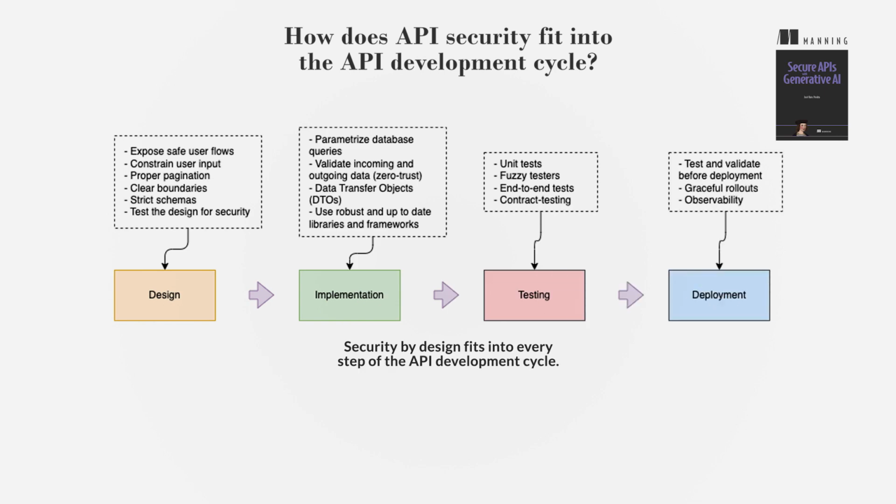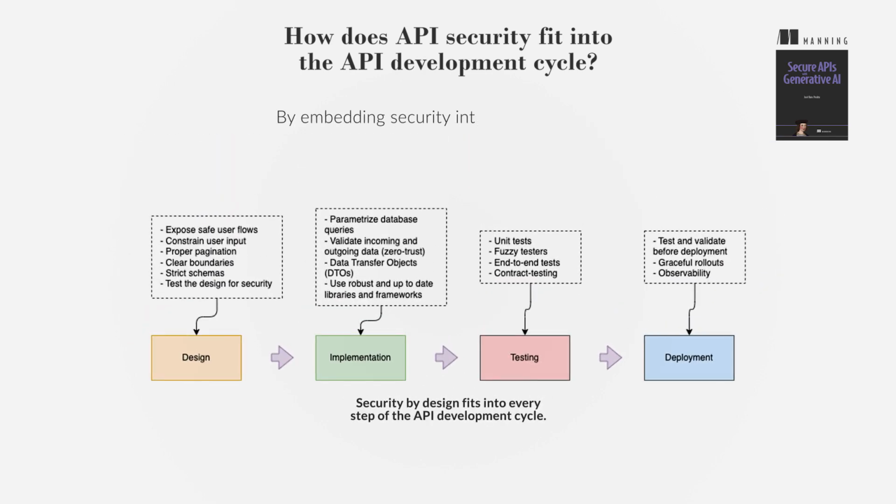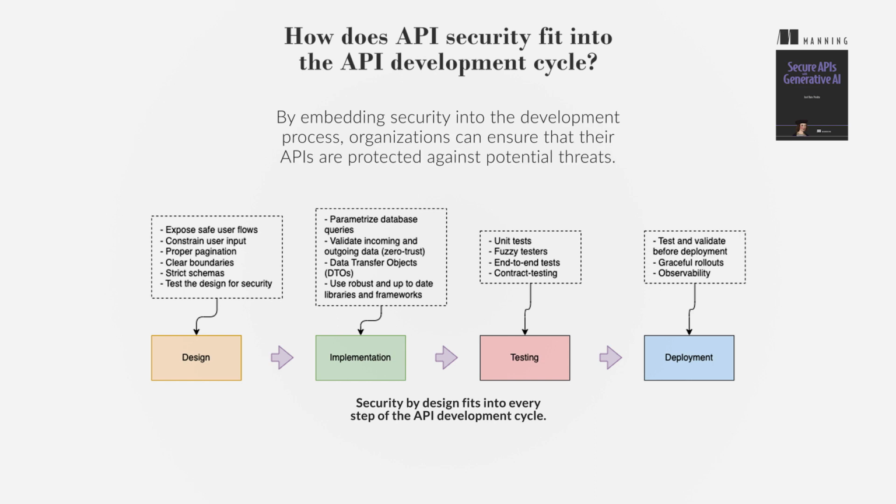Integrating API security into the development cycle involves implementing security measures at every stage of the API lifecycle, from design to deployment. This includes conducting security assessments, using secure coding practices, and continuously monitoring and testing the API for vulnerabilities. By embedding security into the development process, organizations can ensure that their APIs are protected against potential threats.